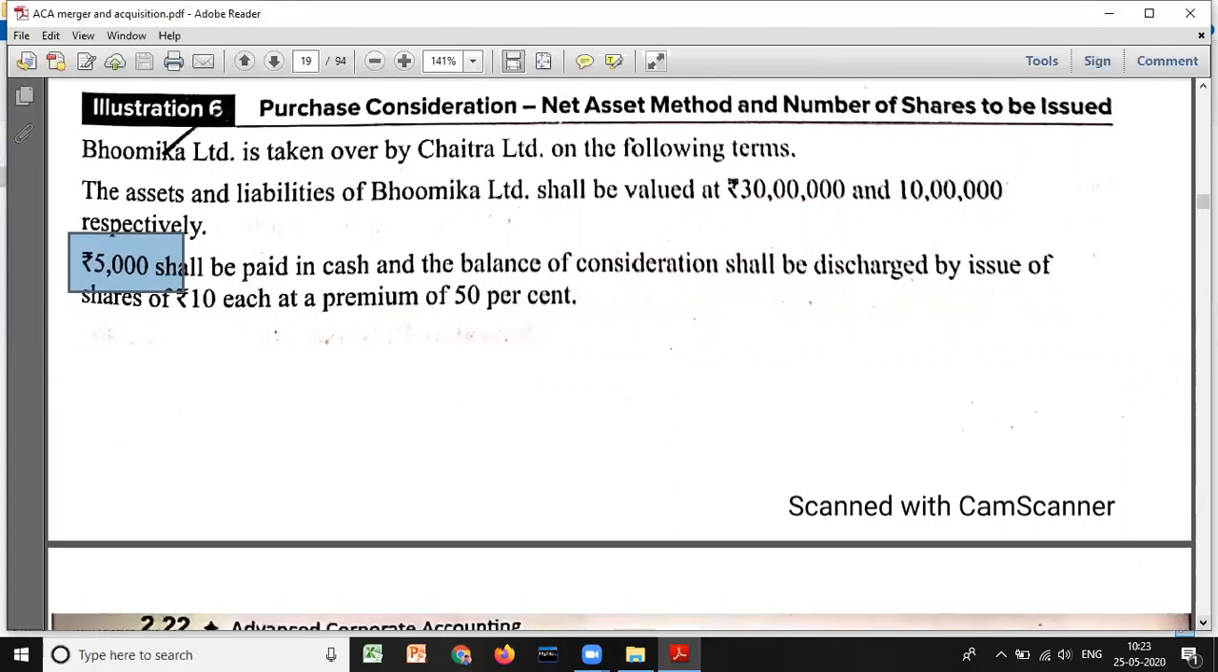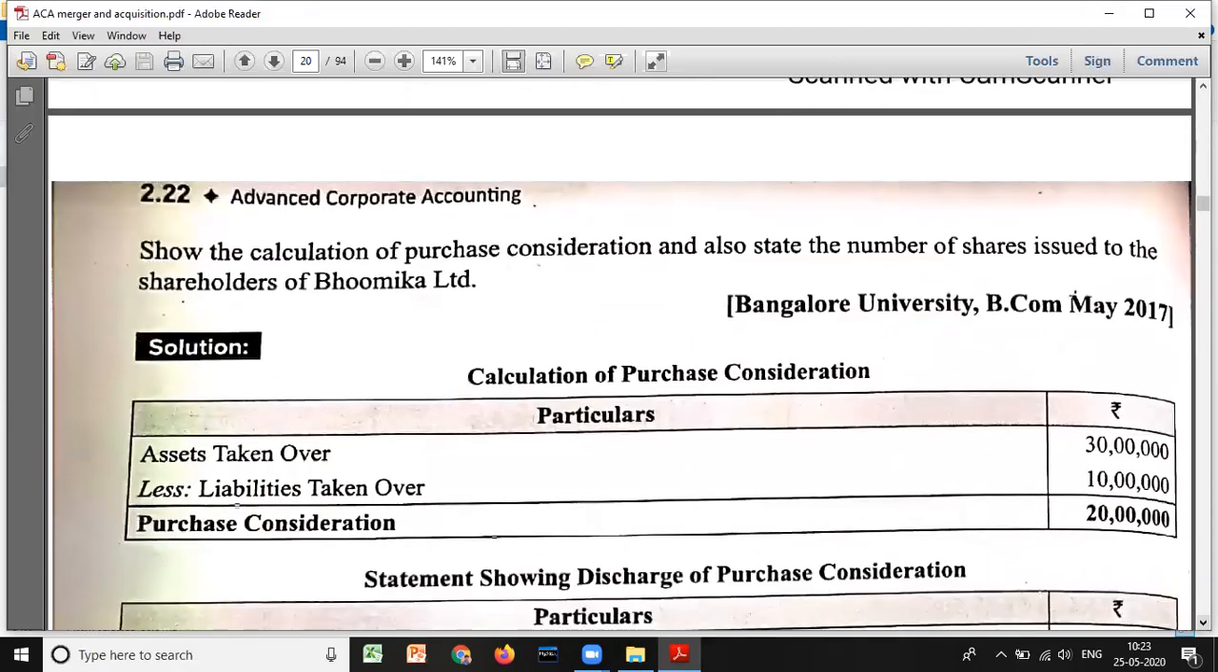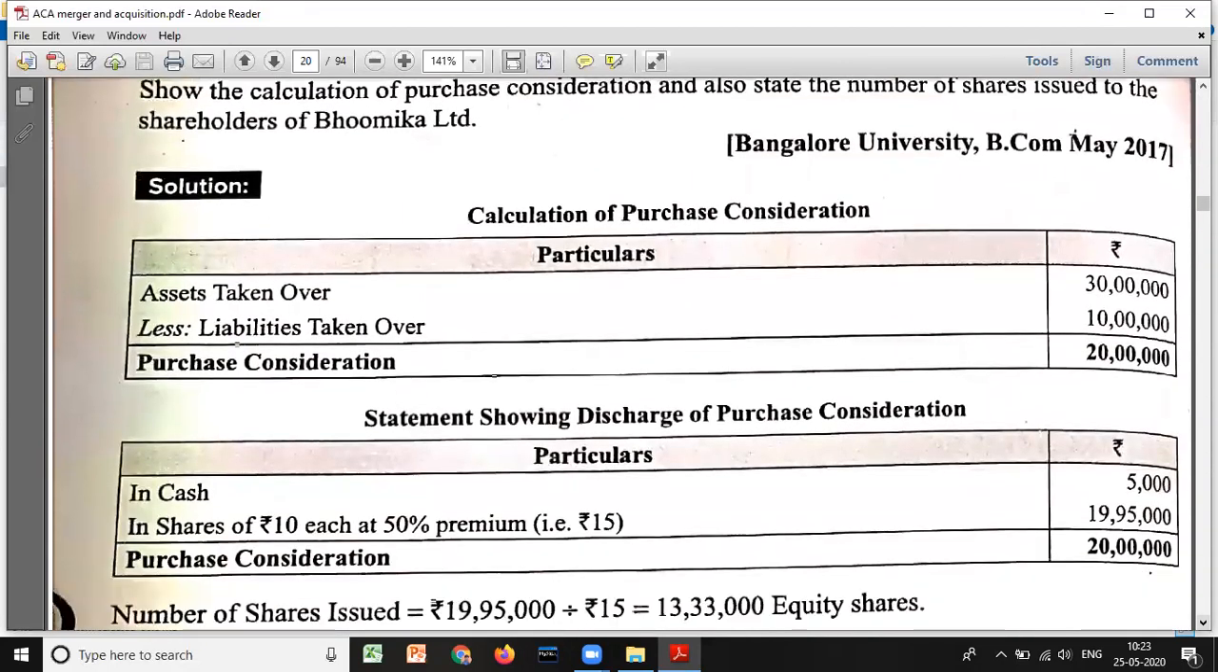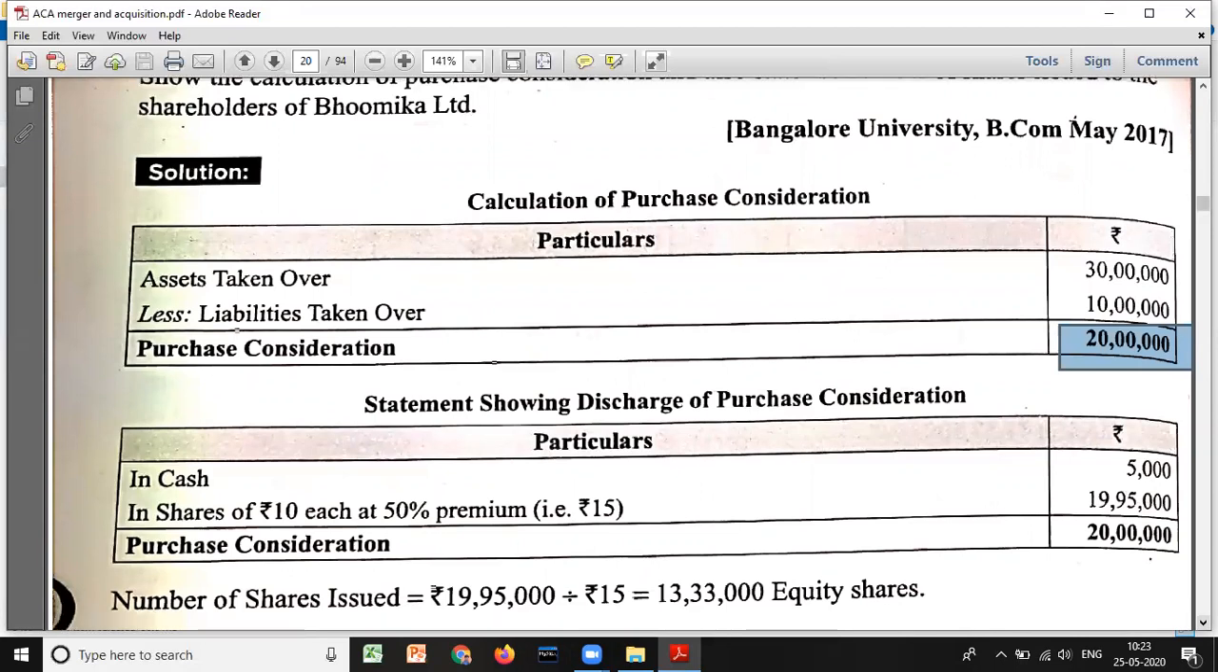Now we'll give the answer. Show the calculation of PC and also state the number of shares to be issued by Chetra Limited. This is the 2017 question paper. So the calculation of PC: assets taken over is 30 lakh and liabilities taken over is 10 lakh. So 30 minus 10 will be 20 lakh. That is PC. Out of the 20 lakh, 5,000 is paid in cash. The balance is how much? 20 lakh minus 5,000, then we will get 19 lakh 95,000.